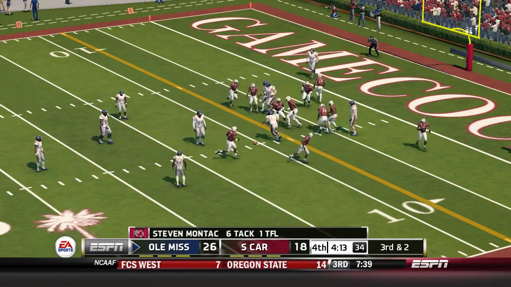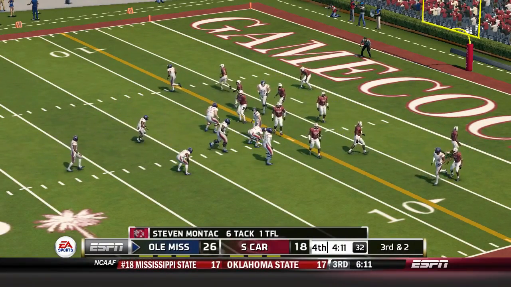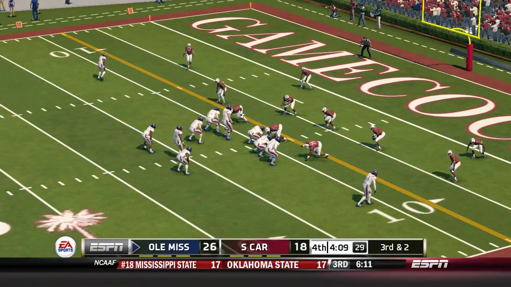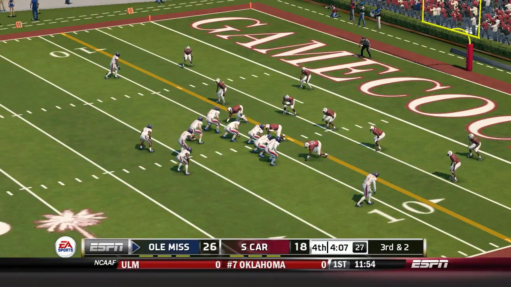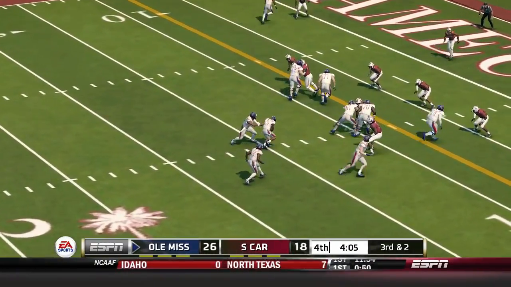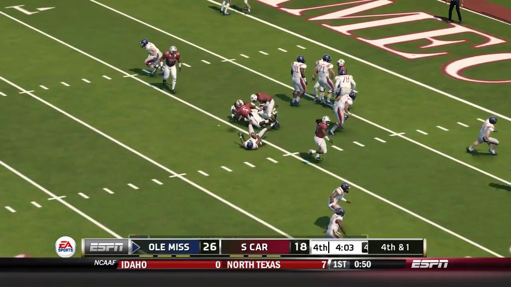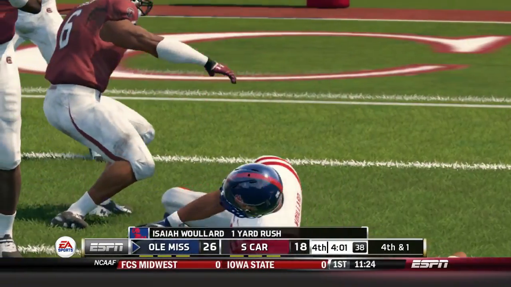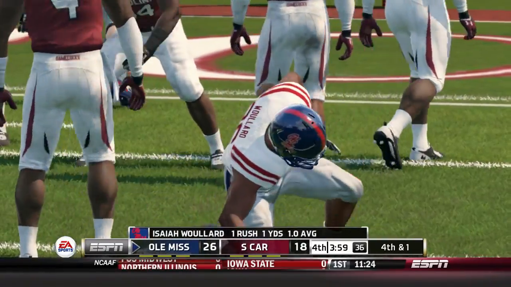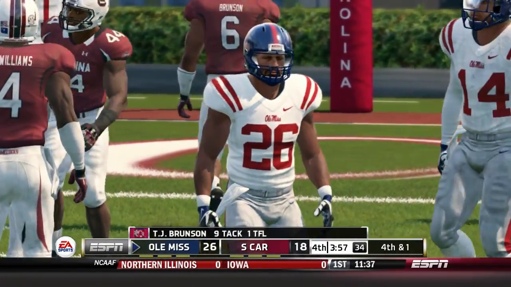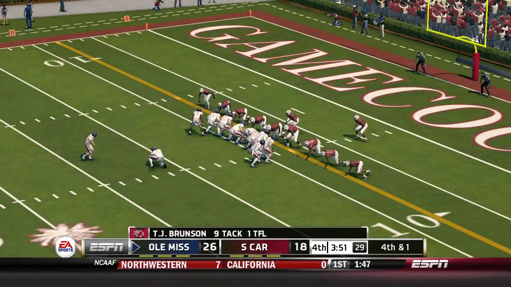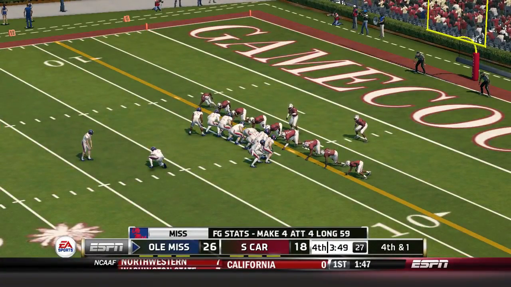That'll bring up 3rd and 2. Ole Miss up by 8. Tackles him hard at the 9. That's a gain of 1 on the play. That'll bring up 4th and 1. So it's 4th down. This should be an easy field goal.